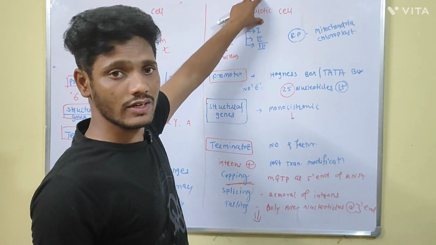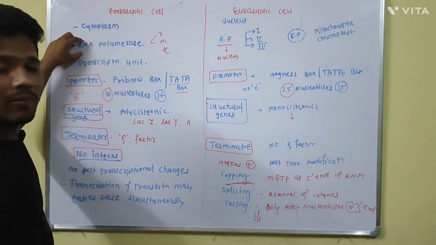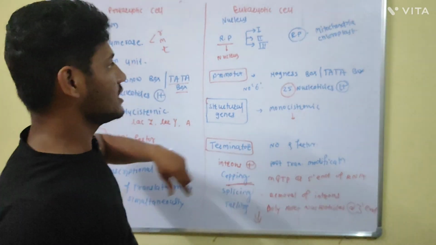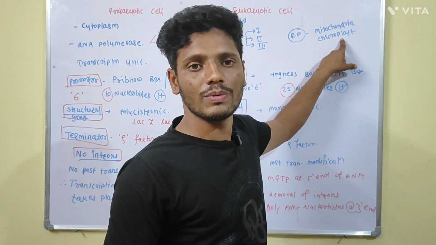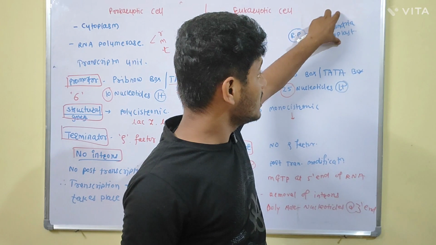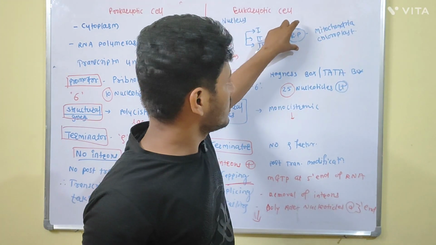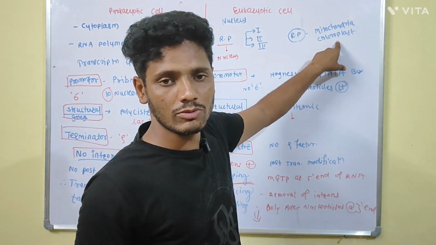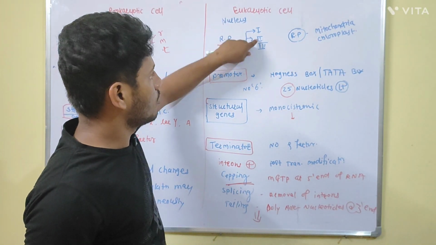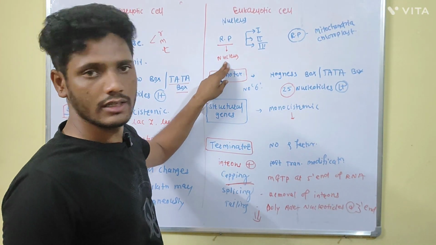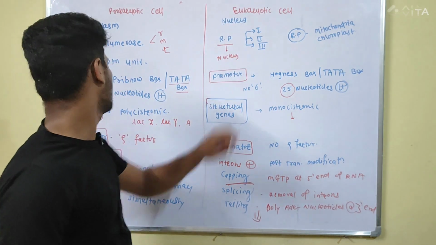Remember, in the eukaryotic cells, another type of RNA polymerase enzyme is also present, in the mitochondria, or in the chloroplast if it is a plant cell, which is responsible for synthesis of all 3 types of the RNA. And RNA polymerase 1, 2, or 3 are present in the nucleus in the eukaryotic cell.